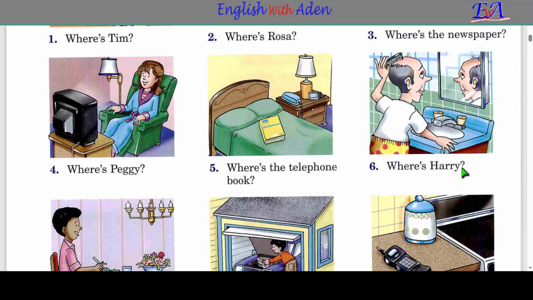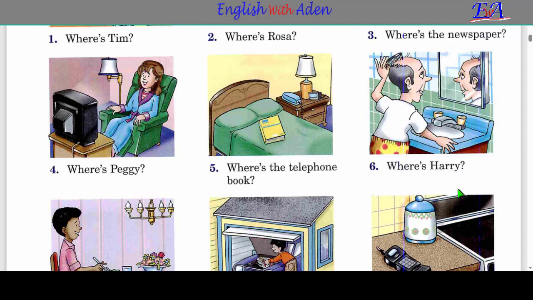Harry nin weeye. Where is Harry? Harry maye. Ama Harry aaway. Videoga jooji dadana isku day inaad ka jawaabto. Now let's answer it together. Let's do the question together. Where is Harry? He is